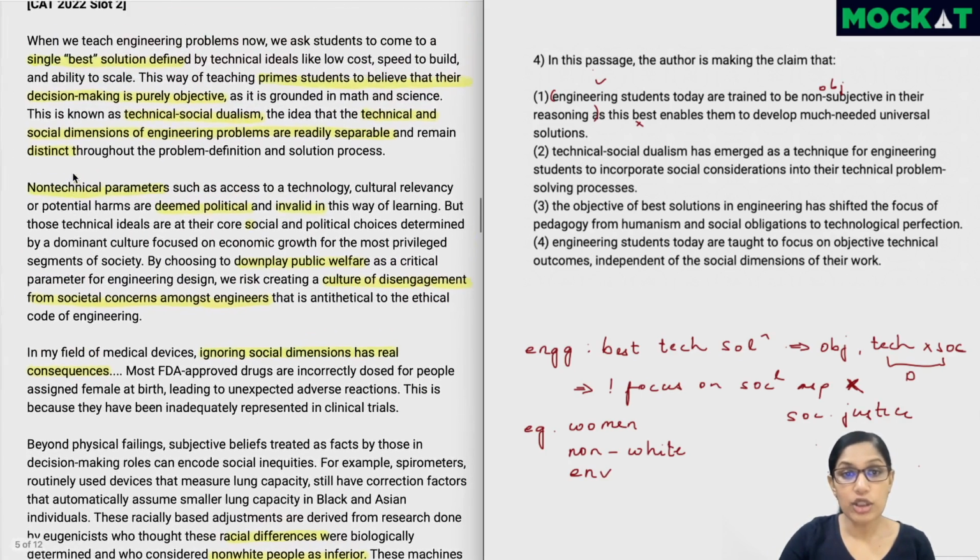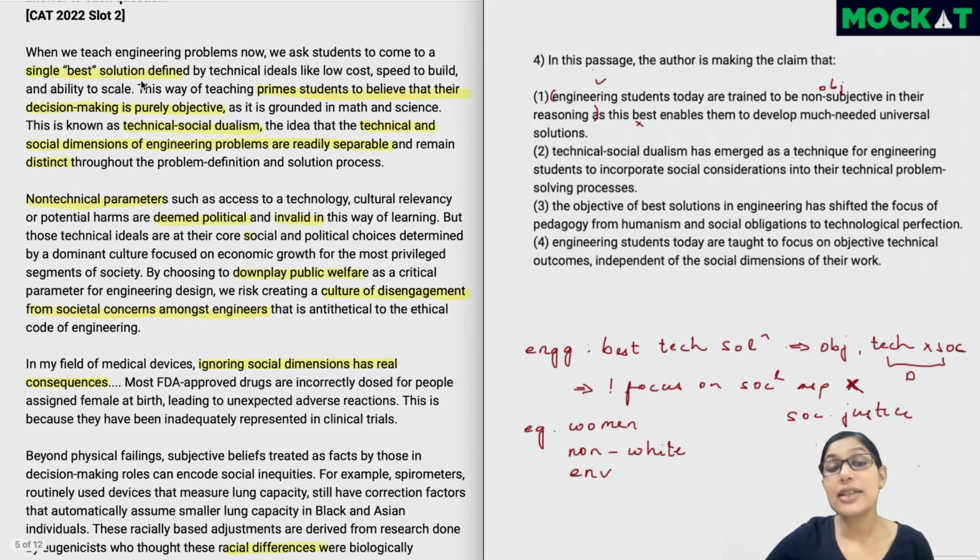Engineers are taught to be objective, but that teaching is something which focuses only on the tech aspects and not the social aspects. So it is definitely not a universal solution. A universal solution would be one that focuses on the technical as well as the social and political aspects, and which would help all people of all groups, all ethnicities, genders, as well as things like the environment. So this is definitely not the right answer.